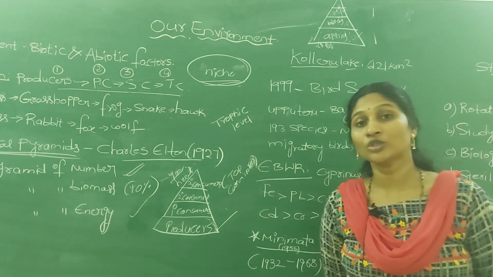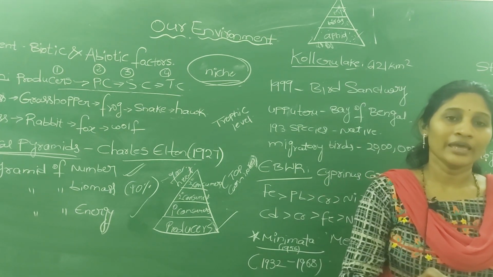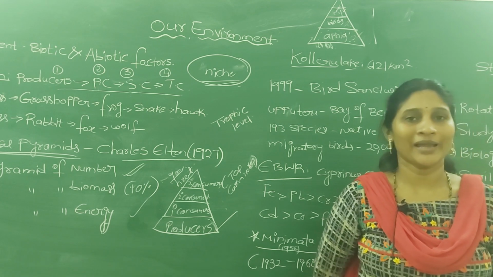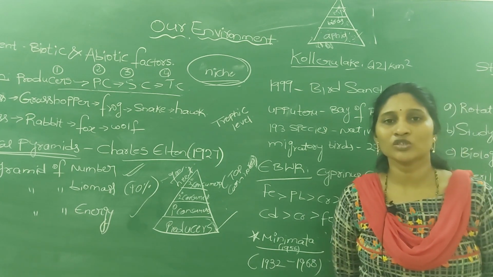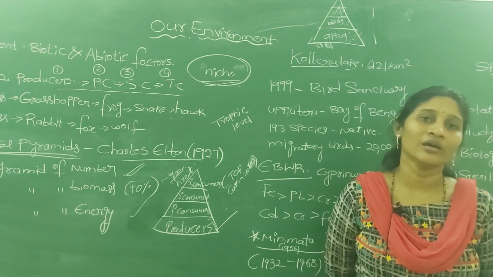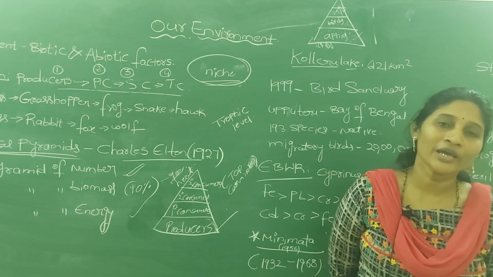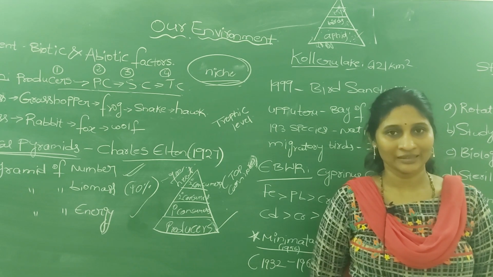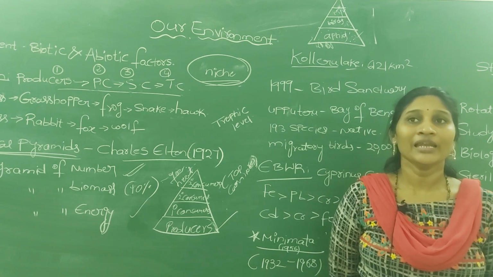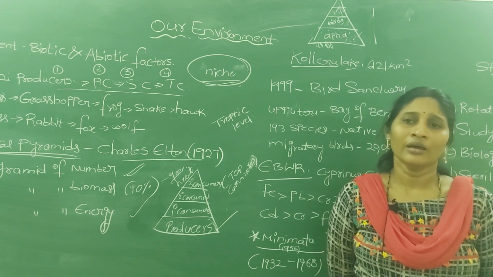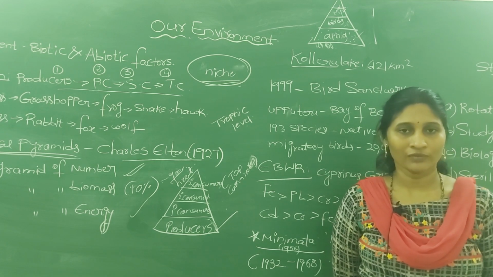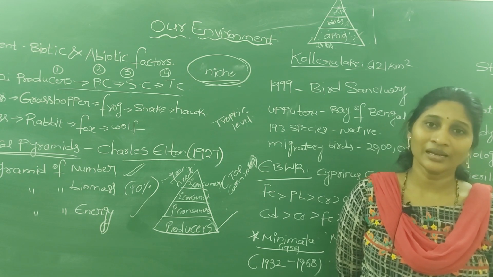At the same time, one zooplankton may eat two or three phytoplanktons, and these zooplanktons are eaten by small fishes, crabs and so on. These have more biomass than the zooplankton. Finally, a large fish will eat maybe six to seven small fish, so the biomass is still more.